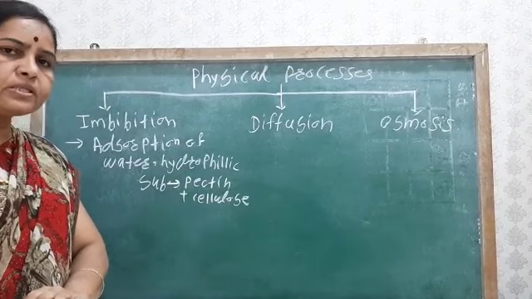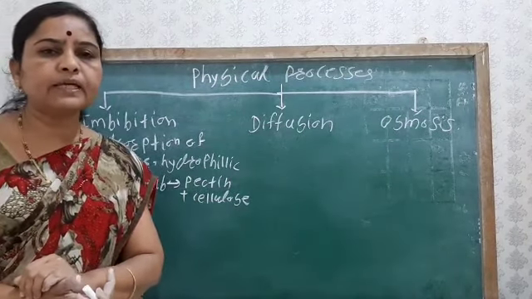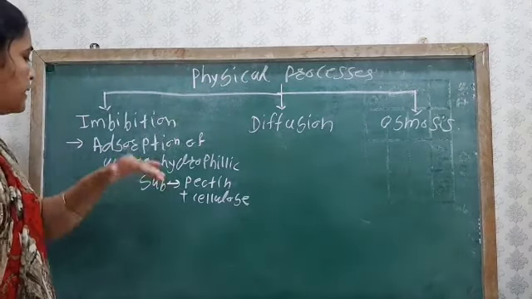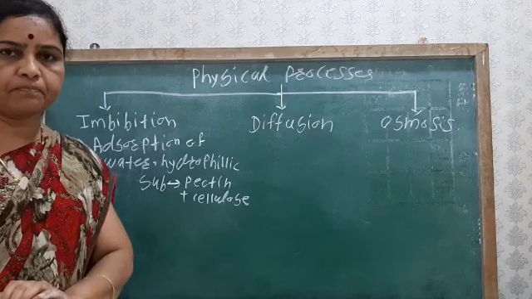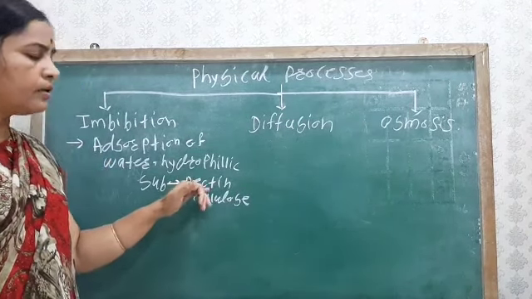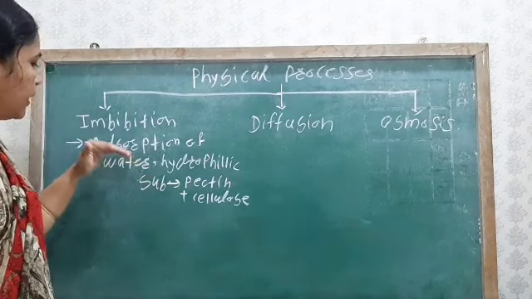So what happens during imbibition? There is swelling of the cell wall. Why? Because adsorption takes place. That is, water gets bound with the hydrophilic substances.